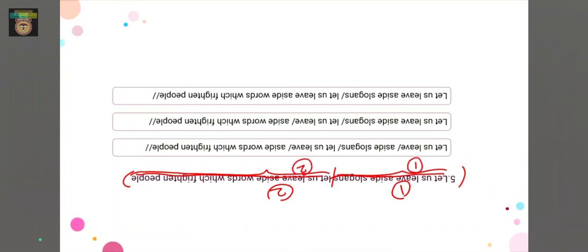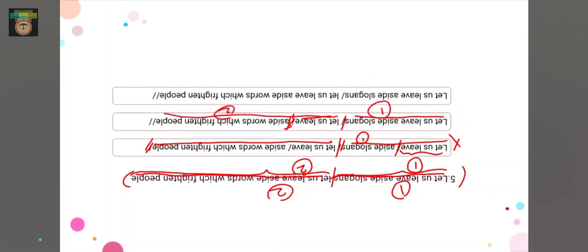So here we have in the first option, let us leave. So we don't make a pause here, and we don't make a pause here too. Like we say, let us leave aside slogans as one, and then we make a pause here, and then we say, let us leave aside words which frighten people, and end the sentence, right? So this first option would be wrong. So in the second option, then we have, let us leave aside slogans, let us leave. So we don't make a pause here actually. We say this as one sentence, and we say this whole thing as another sentence. So there should be only one pause in between these two. But here they have made a pause here, which makes this option also wrong.